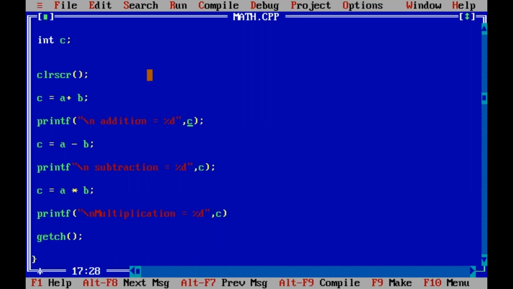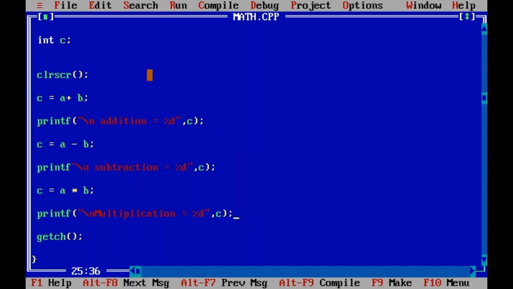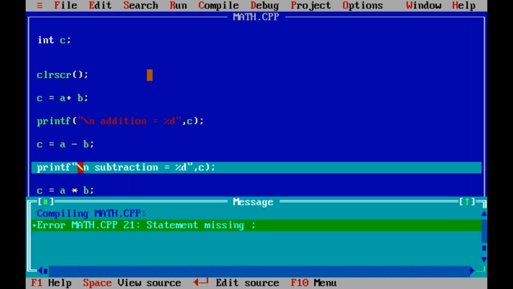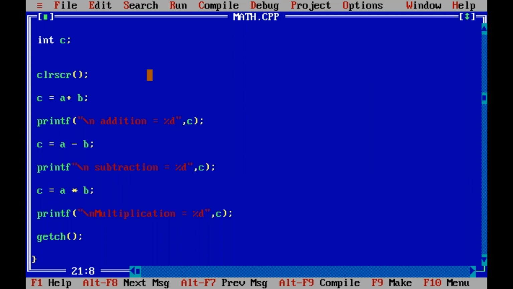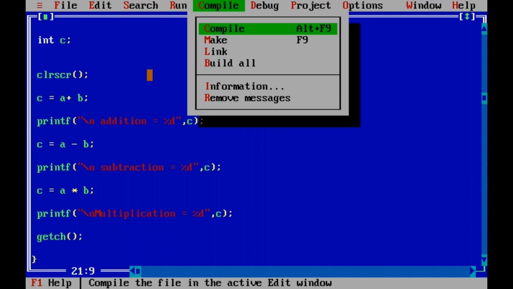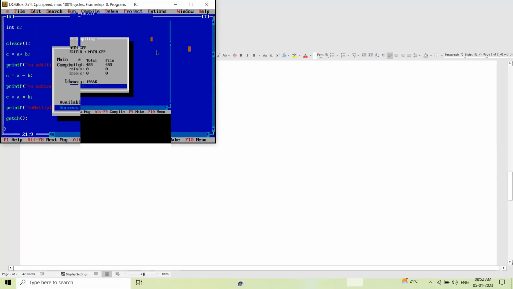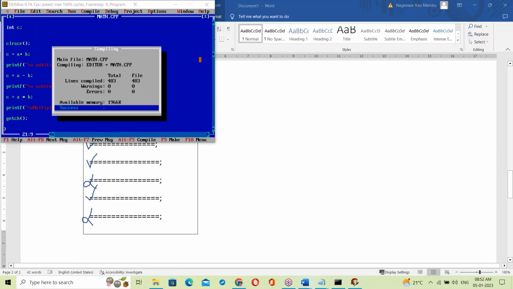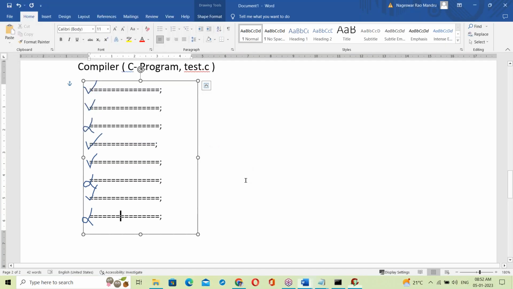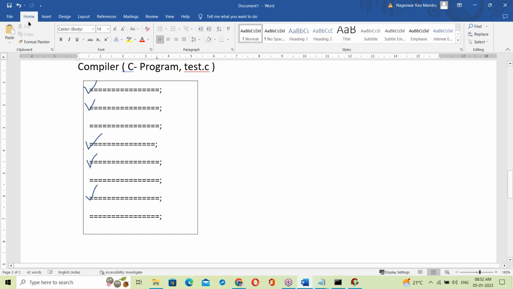Now a comma is missing here. Next here, a semicolon is missing. Now save it. Now compile. Still one more error. See this here, this is the error. Now save it. Now recompile. Success. The program is successfully completed. If there are no errors, what happens here? The program succeeds with no compilation errors.